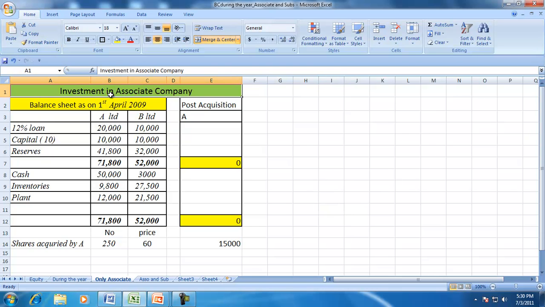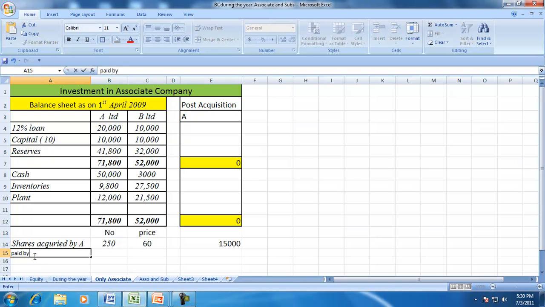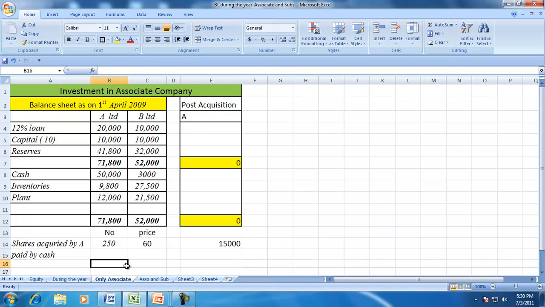So the investment in associate company: A Limited acquires 250 shares at a price of 60, and suppose this is paid fully by cash. So the discharge of purchase consideration is through cash.